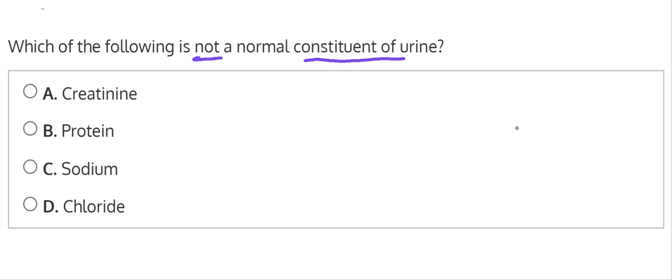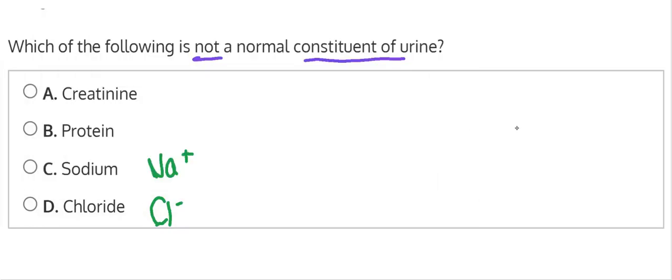You have your sodium and chloride, or you might have your Na+ or your Cl-. So you want to pay attention when you see these electrolytes, because these are the substances that, when it goes through the tubule, are either being filtered out or reabsorbed back in. And then typically you would find these within a urine sample. Sodium is secreted from the kidneys and it's reabsorbed on an as-needed basis. A lot of it is reabsorbed, but some of it is excreted out. So therefore you would find this in a urine sample.